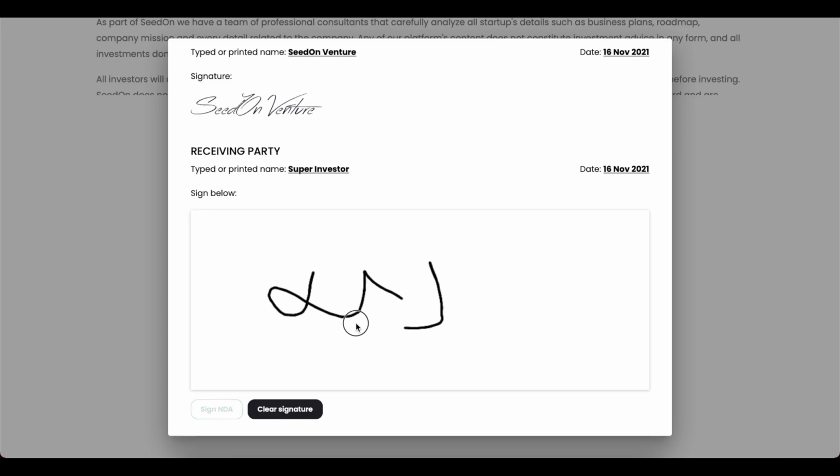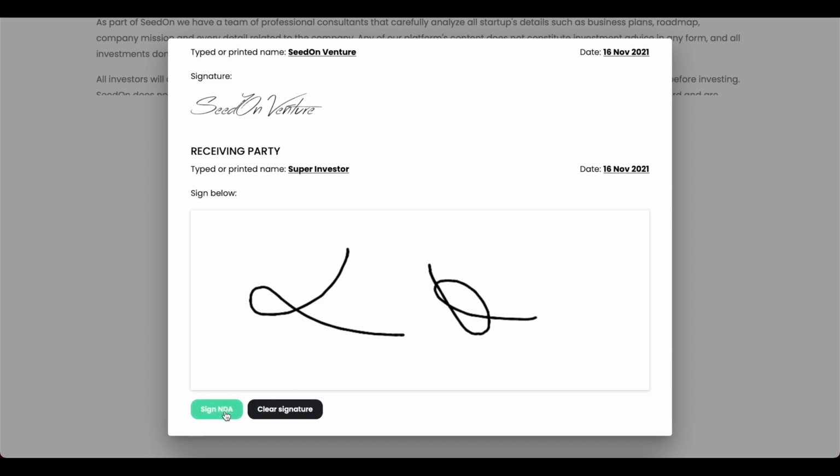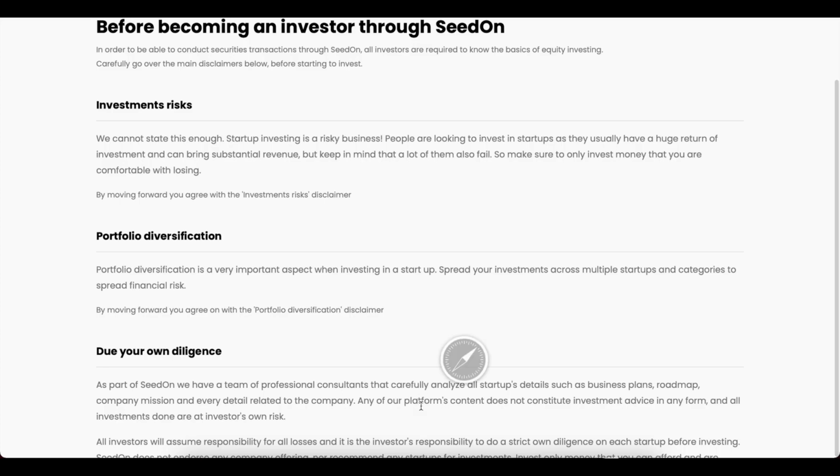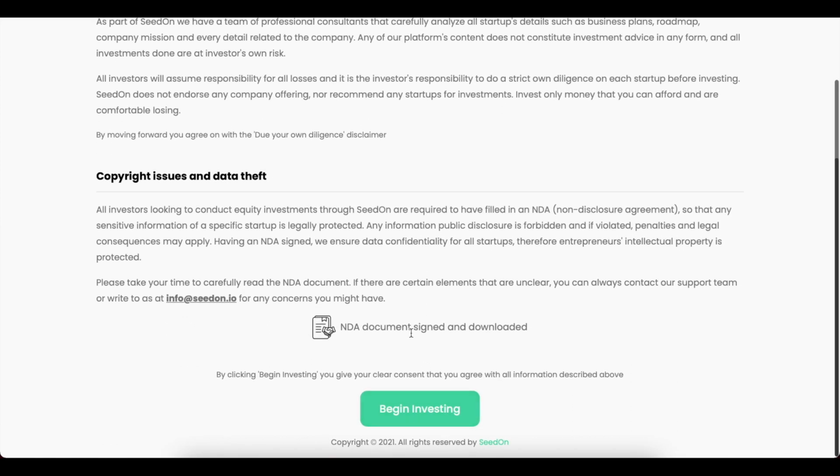Alright, so let's have a drawing and we either clear it. So for example, let's say that this is not actually our signature, we can clear it, just retry it. I can sign it. After clicking sign, we can now see our signature here in the final form, and then we can proceed and click on download NDA, and this is actually going to generate for us the NDA document and download it in the browser. Alright, so if we scroll back down, we see that the NDA document has been signed and downloaded,